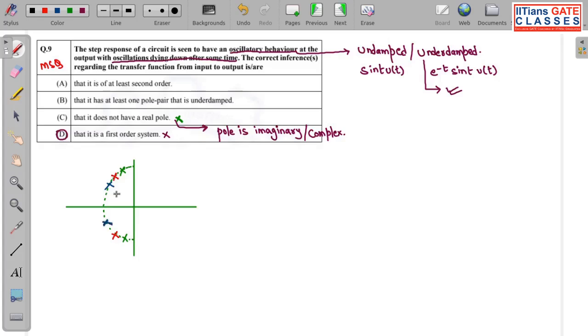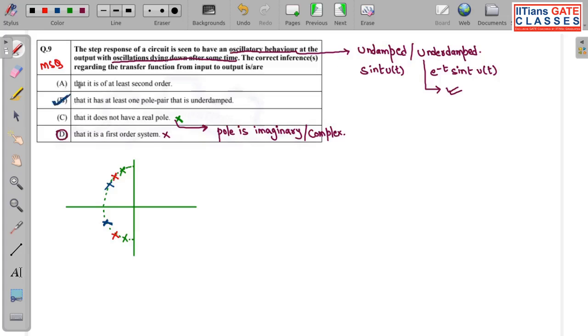There can be one or more than one pole pair. This type of pole always exists in complex conjugate pairs. So if one pole pair is underdamped, then my system will have oscillation which dies down after some time. So option B is correct.